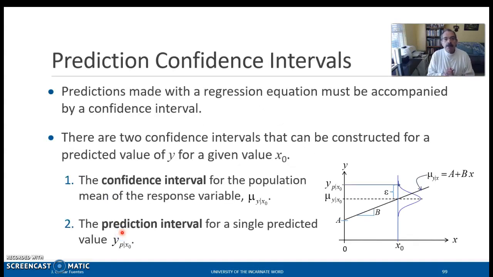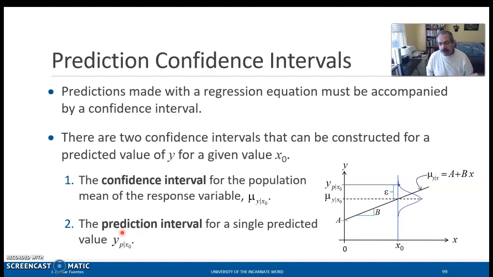All right, so prediction confidence intervals. When you make a prediction, there are two possible intervals that you can construct. And again, every point estimate must be accompanied by a confidence interval. In regression analysis, we accompany those predictions by two confidence intervals.